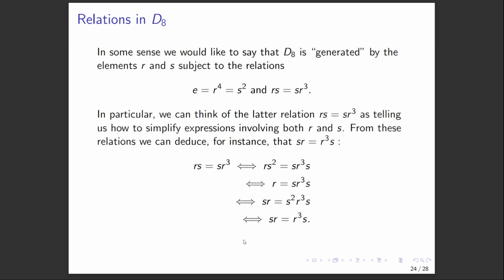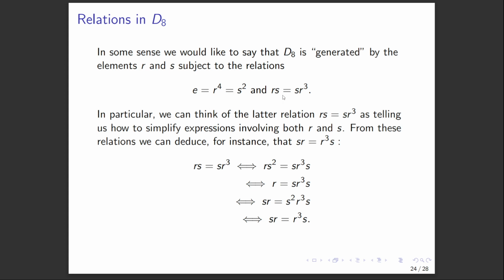So I think it's a good time to think about this. We've kind of argued things geometrically in this part. And what we would like to say is that D8 is generated by these symmetries R and S, along with these relations that describe how they act. So in particular, R to the fourth equals S squared, and both of those are equal to the identity.